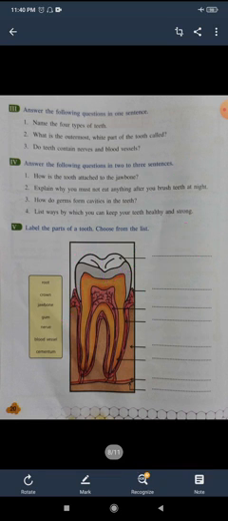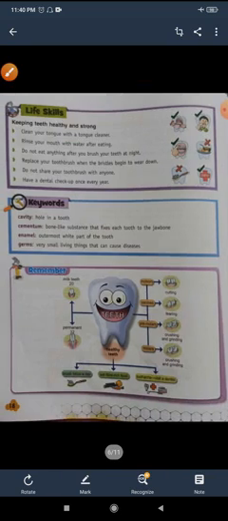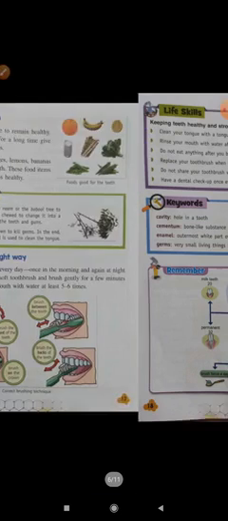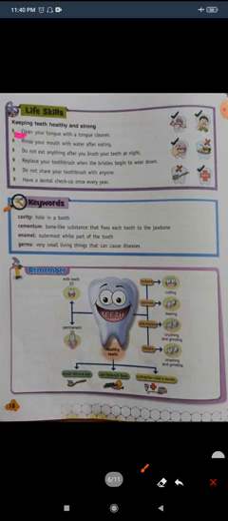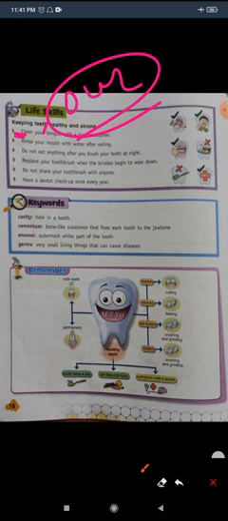See here, you should add here, we should clean our tongue with a tongue cleaner. We should rinse our mouth with water after eating. We should not eat anything after we brush our teeth at night. So like this you should change this statement and write the answer.